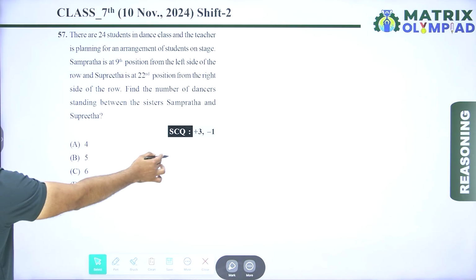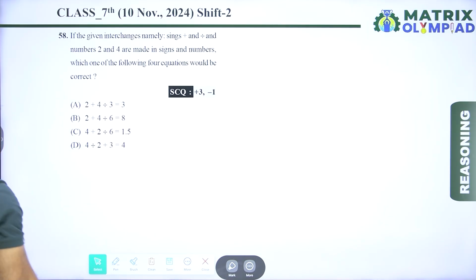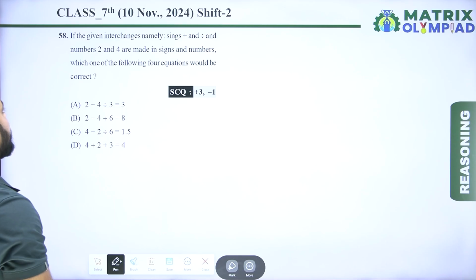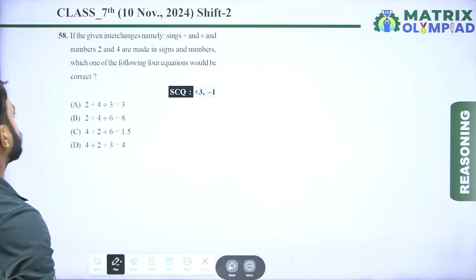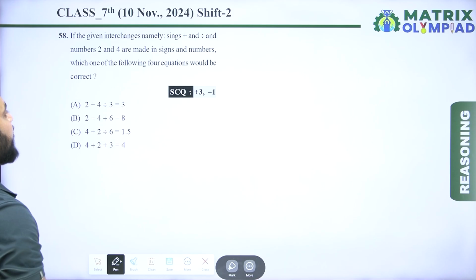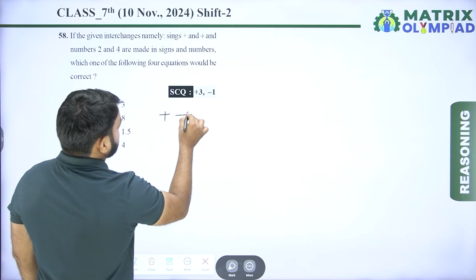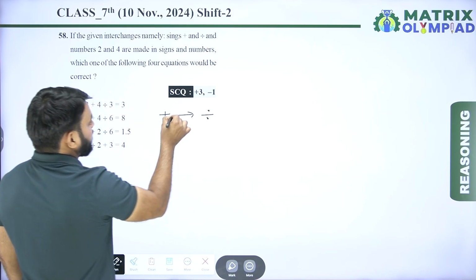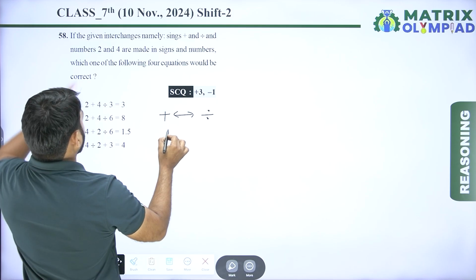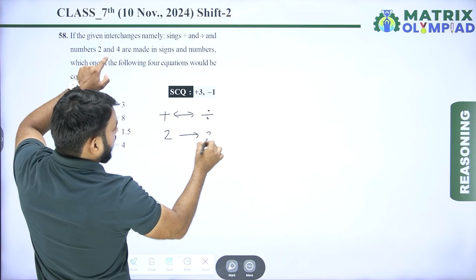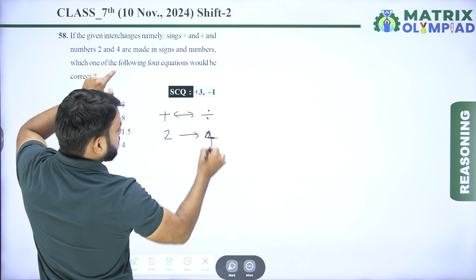Let's move on to the next question. Now the next question is question number 58. If the given interchange, namely signs plus and divide, and numbers 2 and 4 are made in signs and numbers, which one of the following four equations would be correct? So according to the question, plus becomes divide and divide becomes plus, and 2 becomes 4 and 4 becomes 2.